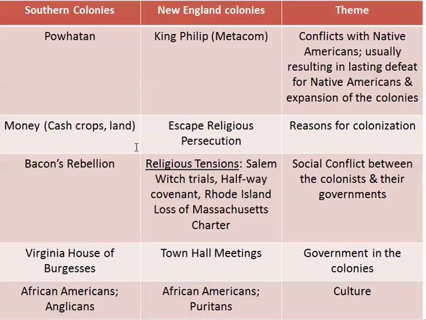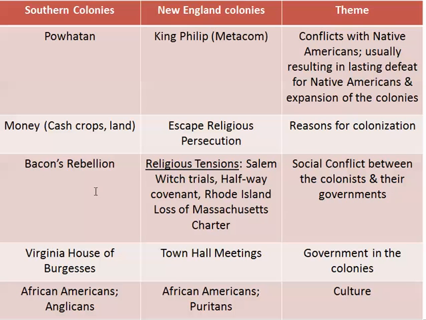And then the second one here, theme, reasons for colonization. We see that southern colonies come for money, cash crops and land, and we see that the New England colonies come to escape religious persecution predominantly. Okay. And then the third area here, Bacon's Rebellion, and then the religious tensions. The theme here is social conflict between the colonists themselves and then their governments, between the colonists and their governments.